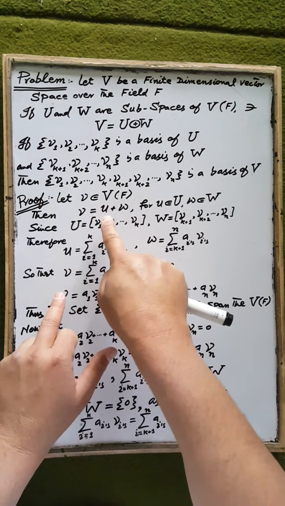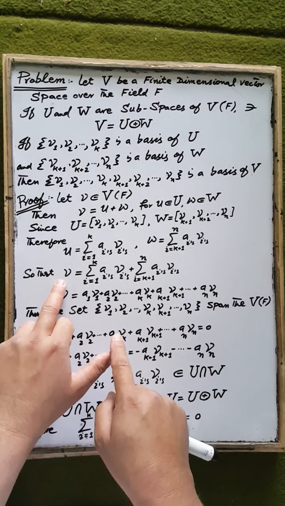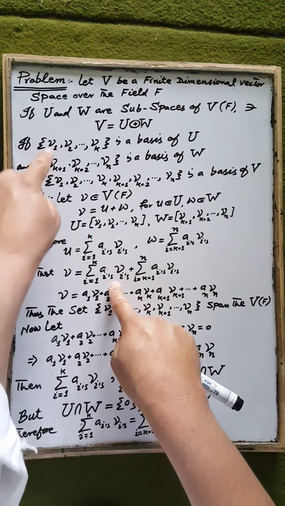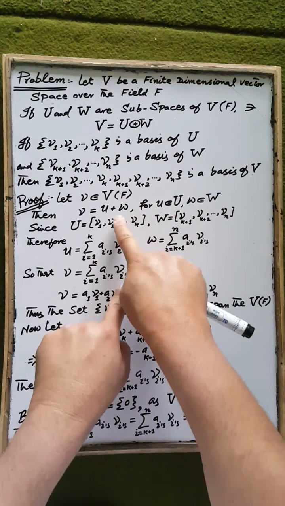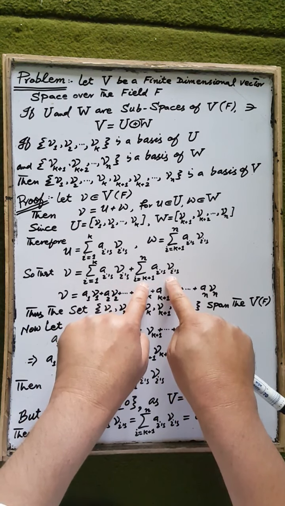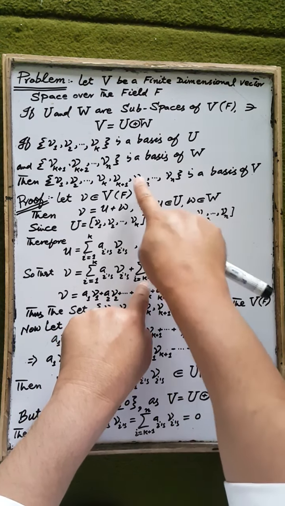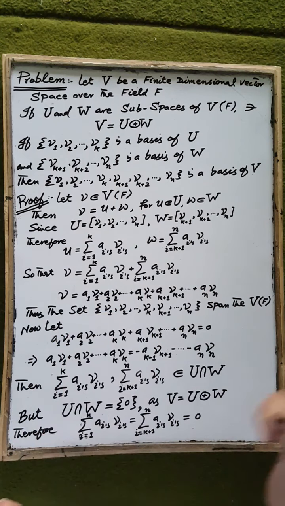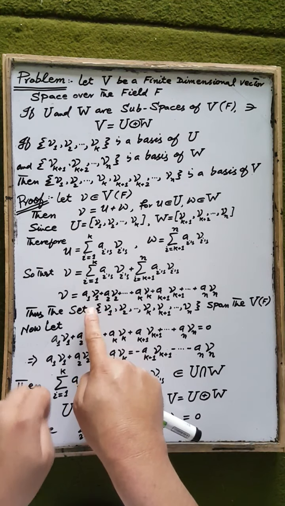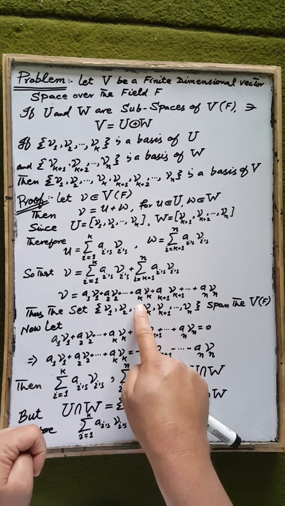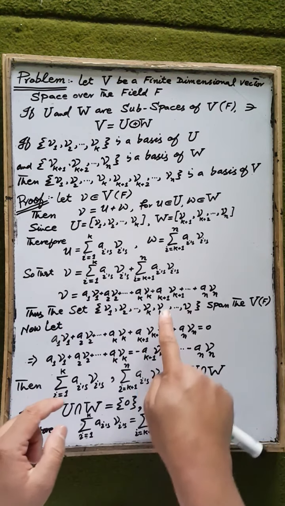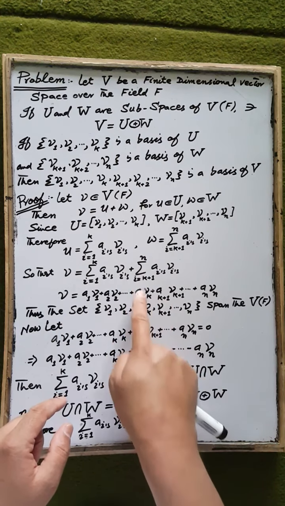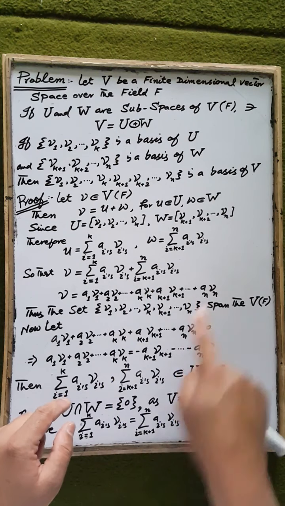Then v equal to u plus w can be written as a linear combination of the elements v1 up to vk plus vk+1 up to vn, the elements of the basis of W. That is, v is equal to a1 v1 plus a2 v2 up to ak vk plus ak+1 vk+1 and so on plus an vn.